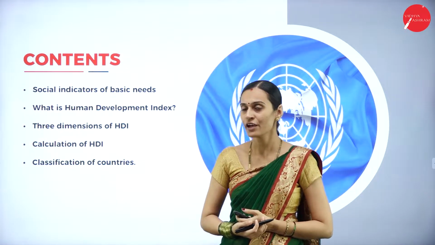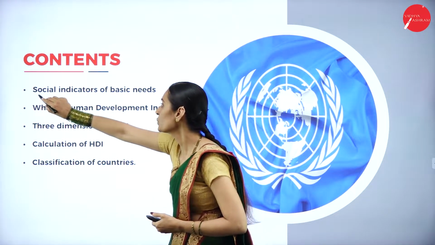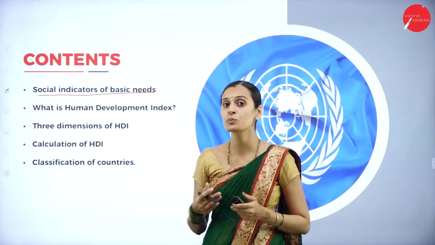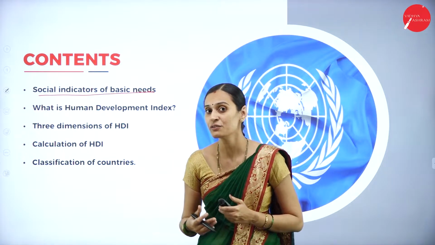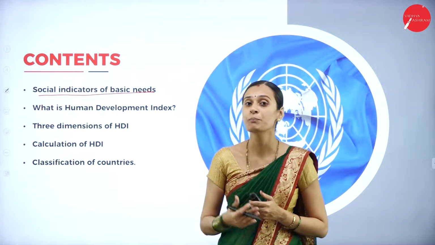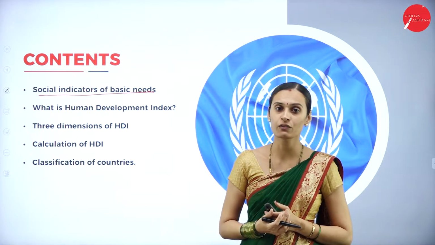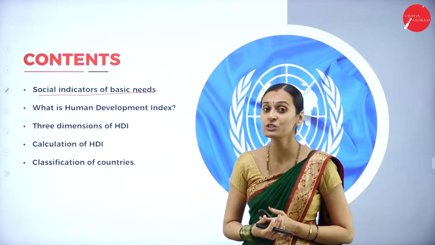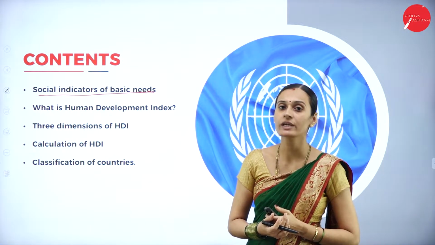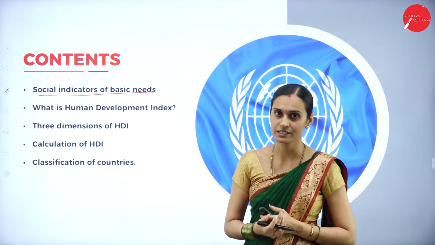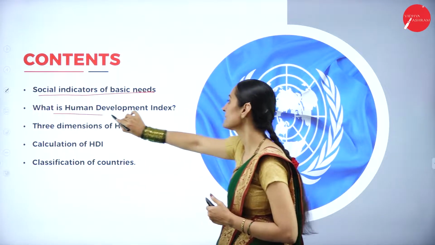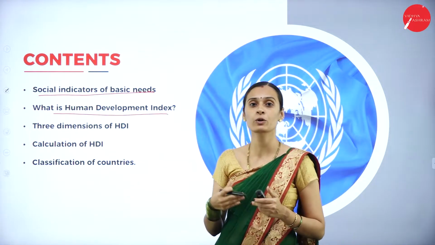In this session, we are going to discuss the social indicators of basic needs. What are the different indicators to measure the social needs? There are 3 major indicators. One is PQLI, Physical Quality of Life Index, the second is HDI, Human Development Index, and the next is SOLI, Standard of Living Index. And then, what is Human Development Index? The meaning of Human Development Index.